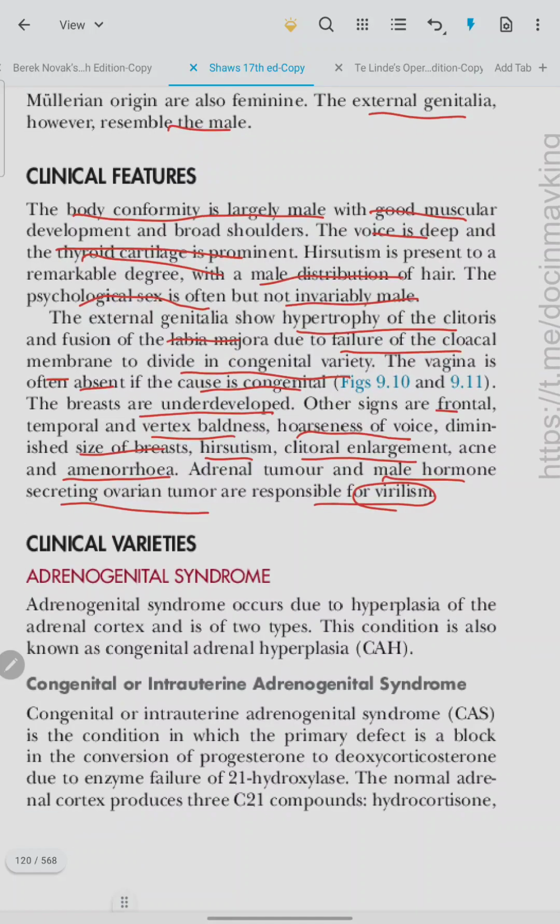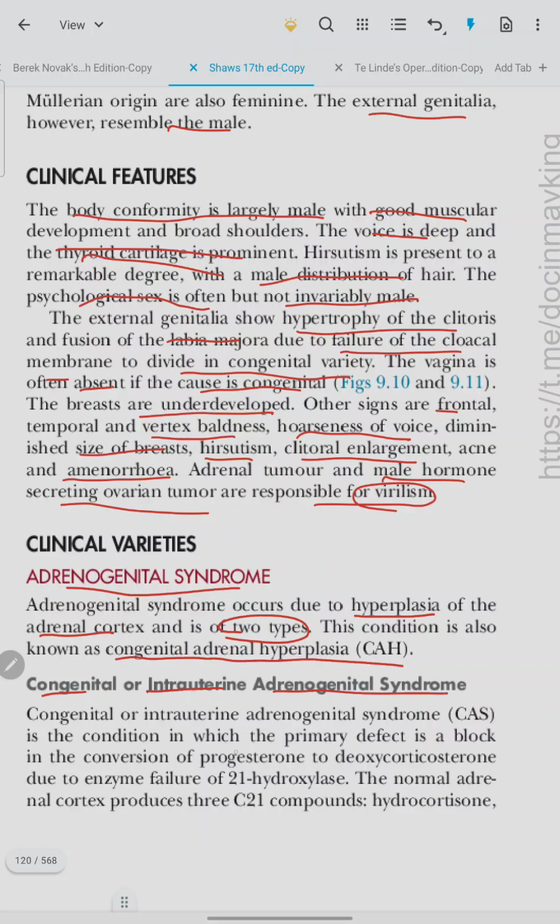Clinical varieties are adrenogenital syndrome. It occurs due to hyperplasia of the adrenal cortex and is of two types. This condition is also known as congenital adrenal hyperplasia, congenital or intrauterine adrenogenital syndrome. It is the condition in which the primary defect is a block in the conversion of progesterone to deoxycorticosterone due to enzyme failure of 21 hydroxylase.